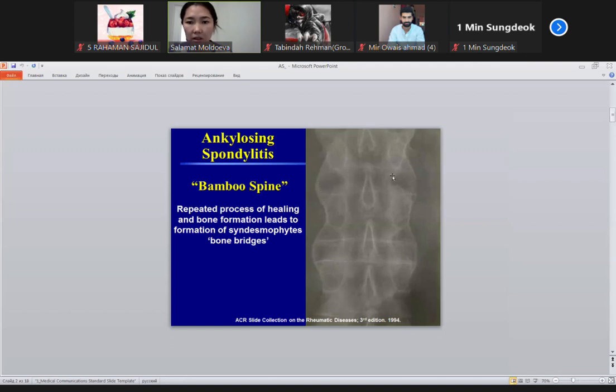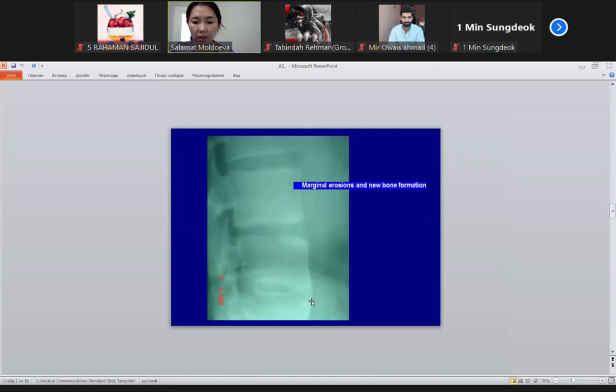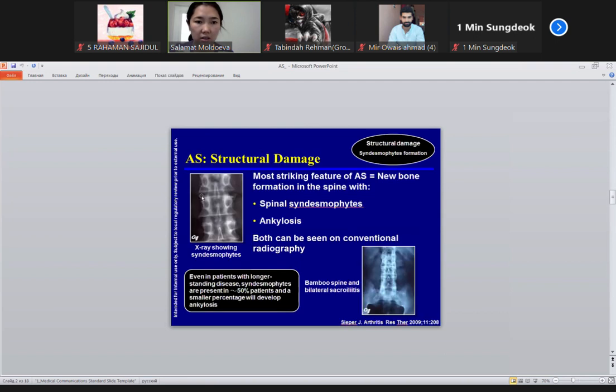Here and here there should be a visible normal cavity, but due to ankylosing present here, we understand that the cavity is present, but there is connection between vertebrae. Normally, this X-ray should be like this. Look here, there is absolutely free place, but here syndesmophytes are already present. Here also present. Students, this X-ray, do you understand?